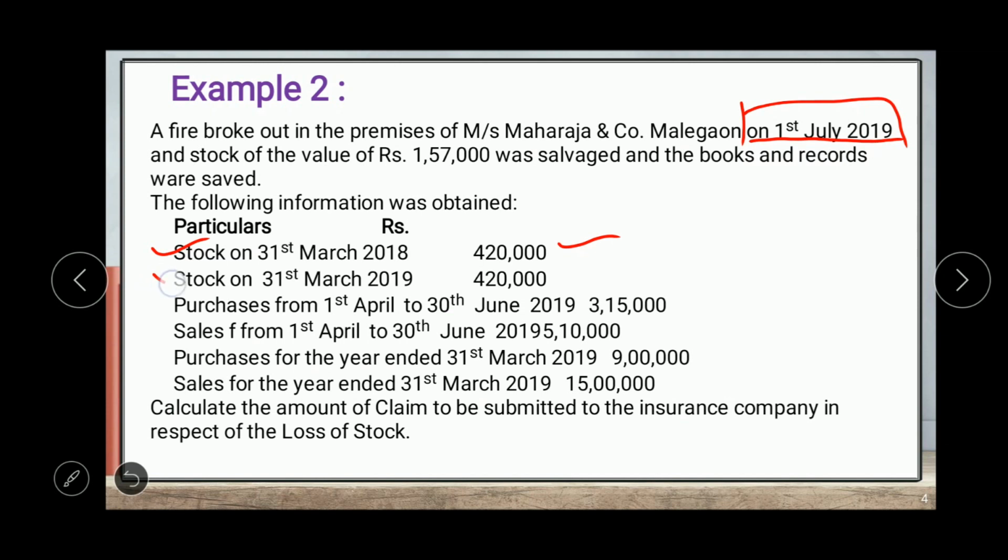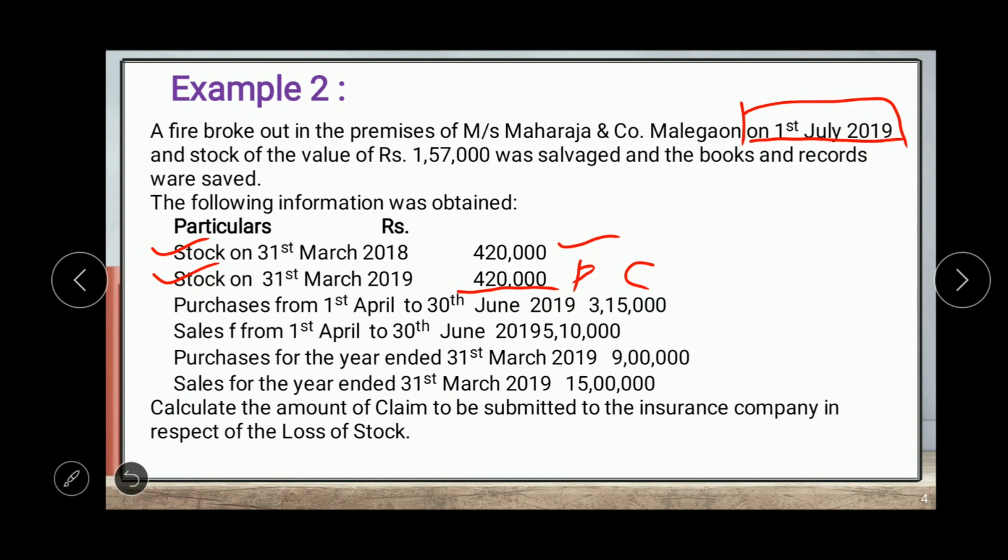Then stock on 31st March 2019 is also 4,20,000, which is the closing stock for the previous year and the opening stock for the current period. It is very important.